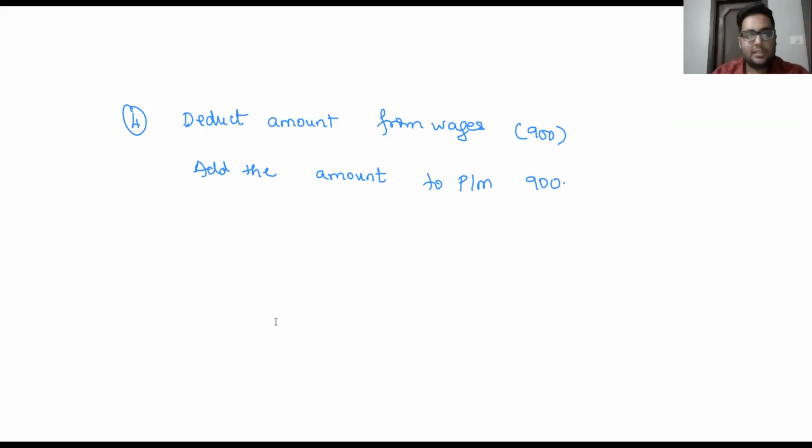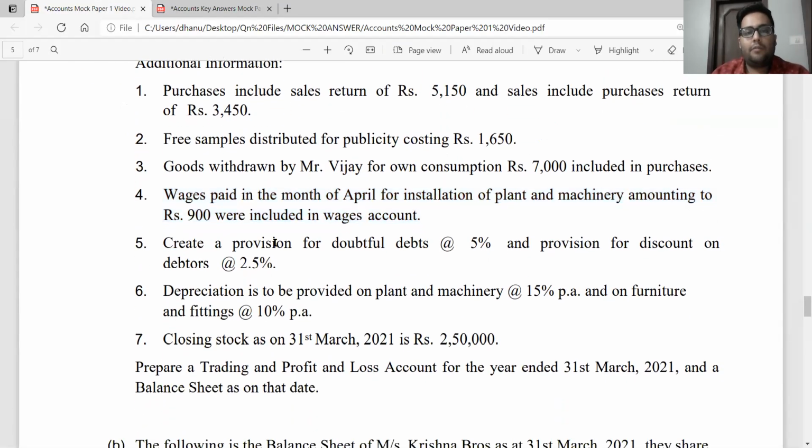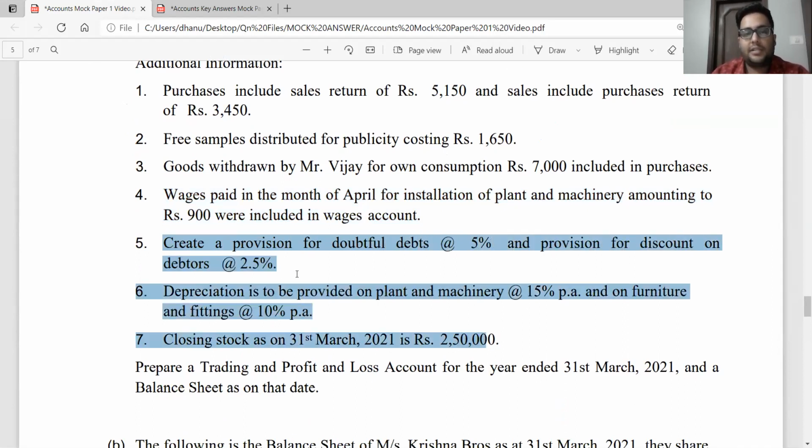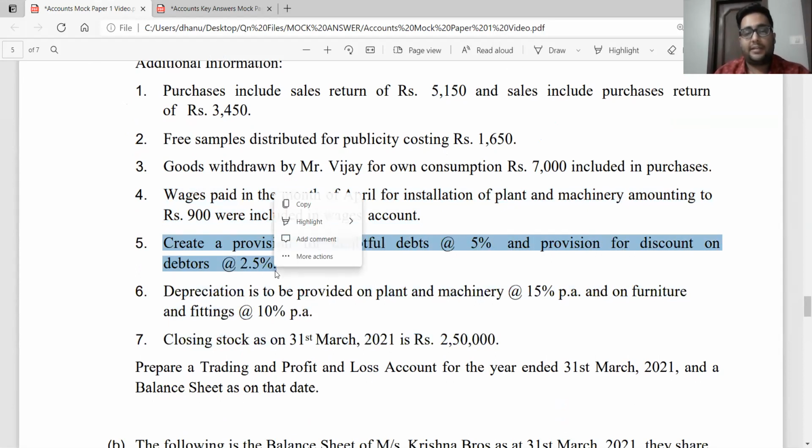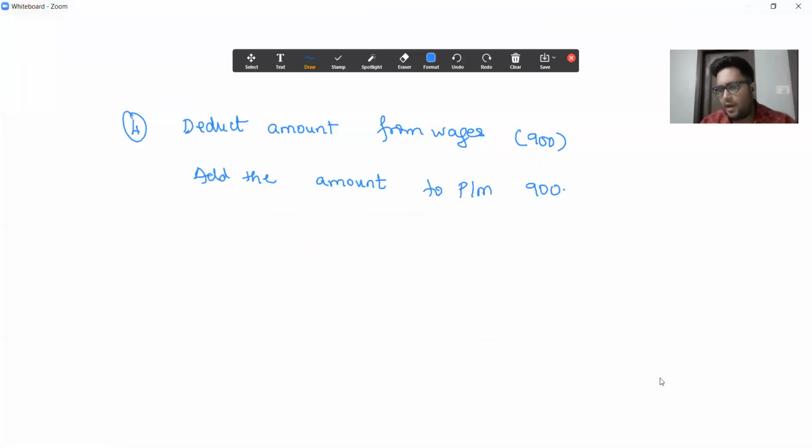Next, coming to the next adjustment, create a provision for doubtful debts at 5% and a provision for discount on debtors at 2.5%. So I had told you, you will be creating a PBD account and a provision for discount on debtors account whenever they have PBD in your trial balance. Chalo, let us look into the account now. Now I'm drawing, this is adjustment number 5A, provision for bad debts account.